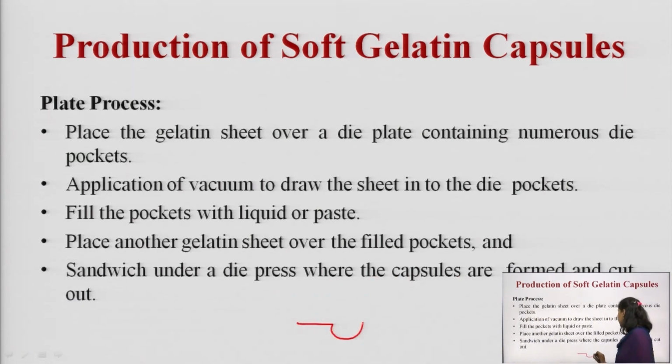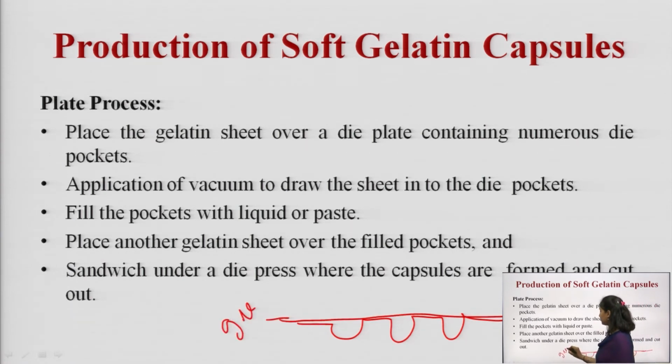We have plates which contain sockets like this. What we do? We place a gelatin sheet over these sockets. Then we apply a vacuum. On application of vacuum, what will happen?